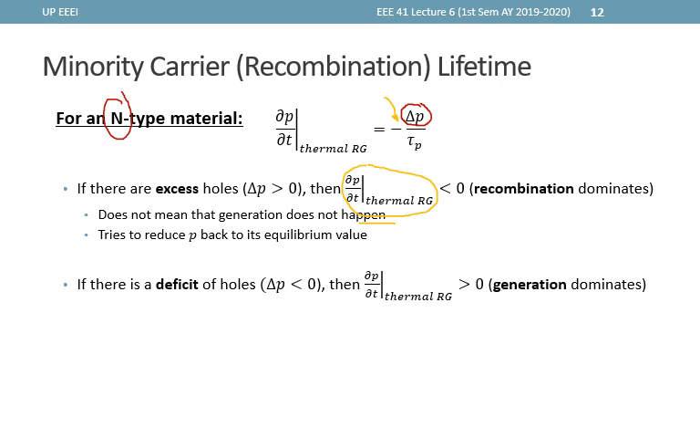Thus, when there is a deficit of carriers, which means delta P is negative, then the net dP over dt due to thermal RG must be positive or greater than 0, and this would mean that generation dominates for this case with deficit of holes. Again, we see that in this case, RG still tries to increase P back to its equilibrium value, since generation dominates while delta P is less than 0.